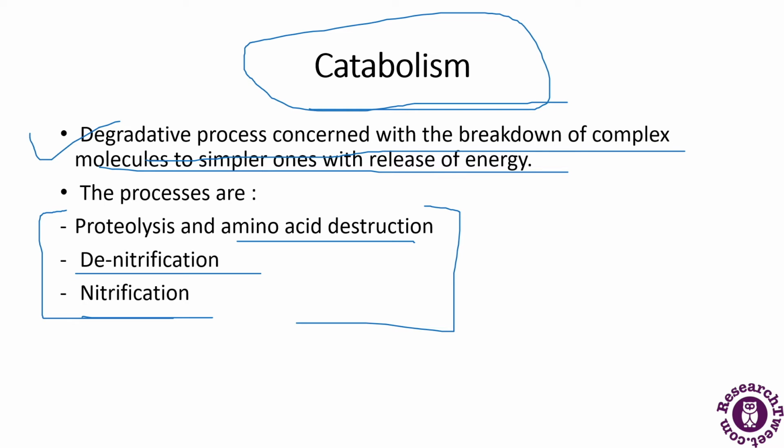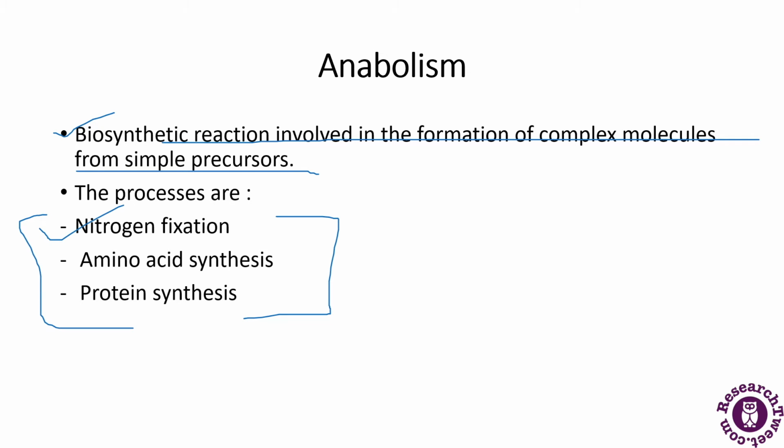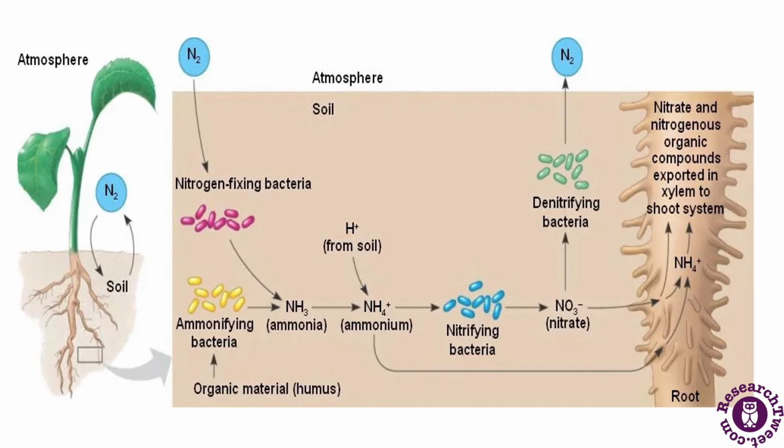But first we will discuss the processes involved in anabolism. So what is anabolism? It is a biosynthetic reaction involved in the formation of complex molecules from simple precursors. There are three processes involved: nitrogen fixation, amino acid synthesis and protein synthesis. So these are all the three processes.